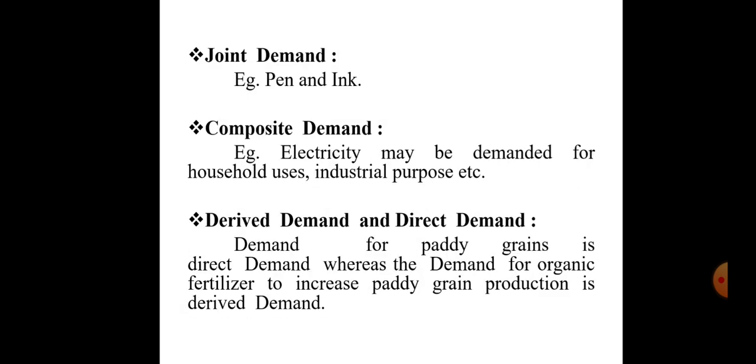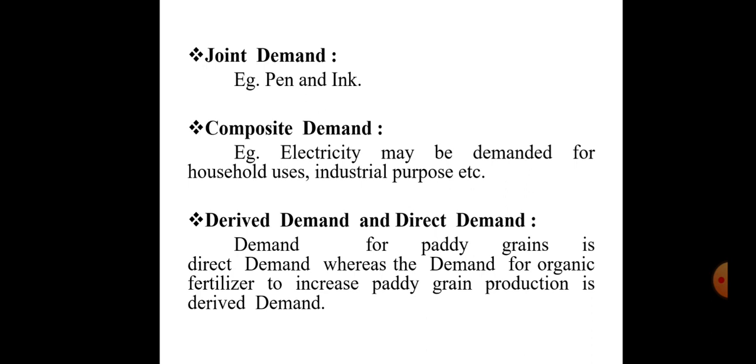Then another one is joint demand. Joint demand means there is an association of products. Suppose one product will not work without another product, then that relationship is known as joint demand, meaning they complete each other, and without the presence of one product, the other product will not have any use. That type of relationship is called joint demand. The example is pen and ink. Suppose there is a pen but we don't have ink, then it won't have any use, so it's a useless product.